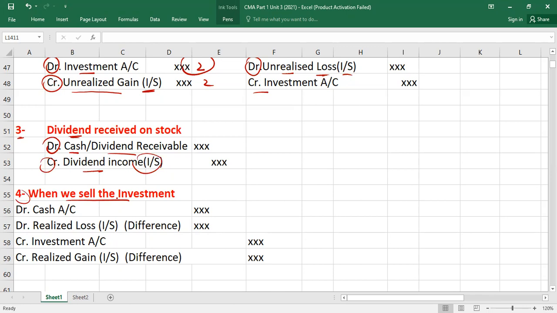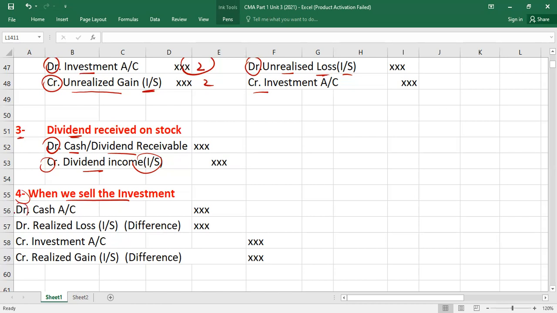And the last entry, when we sell the investment. So obviously it's the normal rule whenever you sell any asset, even investments. So you need to remove the portion of investment which you have sold. If you have sold the entire investment, remove all. If you have sold some portion of investment, remove that portion. And second thing, you also need to record the cash proceeds, which you will receive through the sale, right? And the result would be the gain or loss. So this is the entry we are going to discuss.